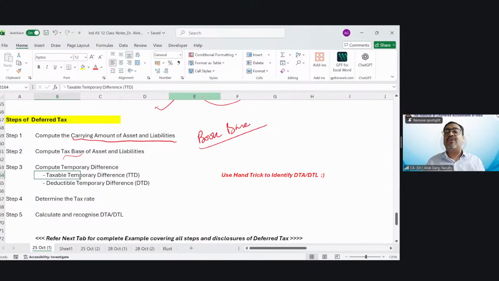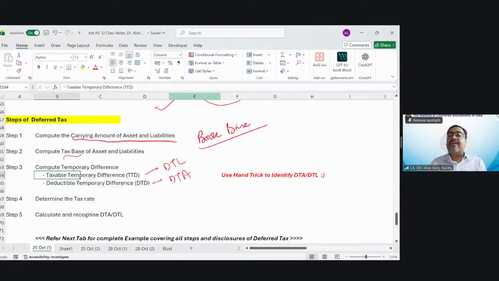It is going to create a tax liability in future. So taxable temporary differences create a deferred tax liability. Deductible temporary differences create a deferred tax asset. Deductible temporary differences means this temporary difference is going to be deductible in future. So it is going to save tax in future.